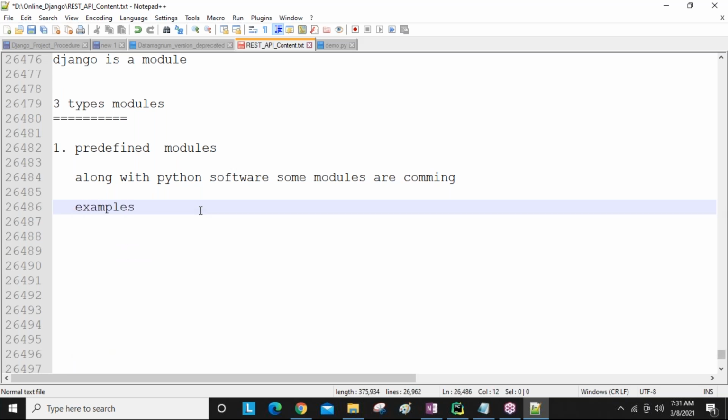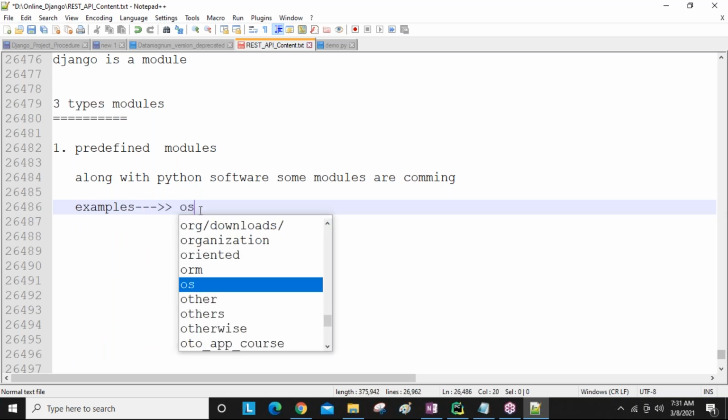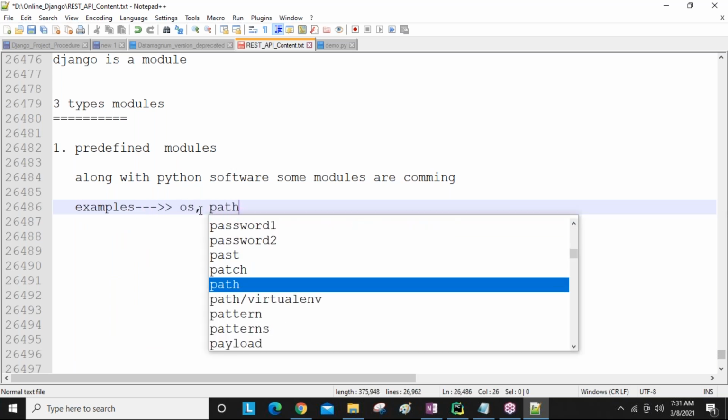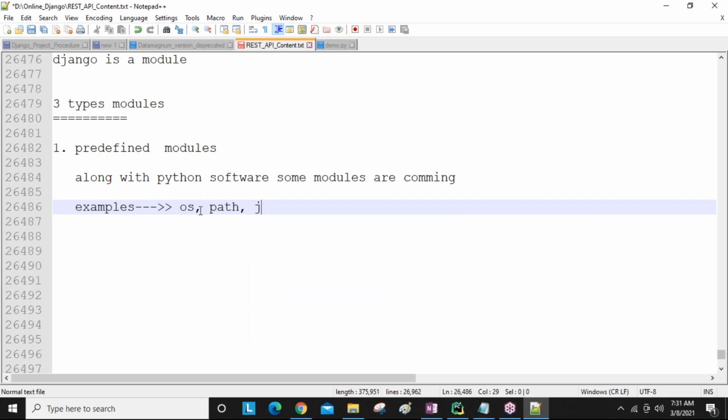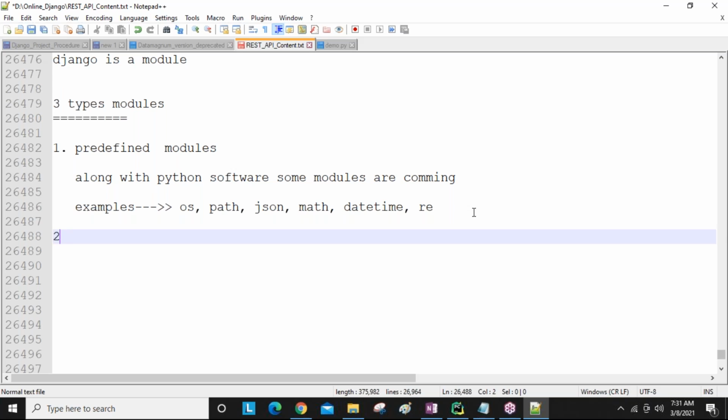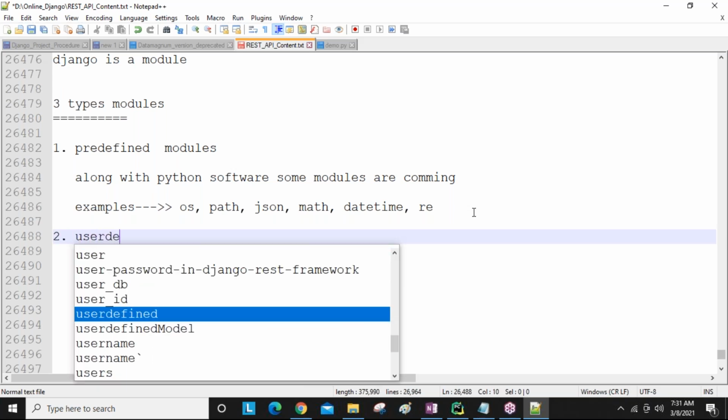Okay, so for examples of predefined modules, what are available? The os module is there, the path module is there, the json module is there, the math module is there, the datetime module is there, guys. The Python re regular expression module is there. Like n number of modules there. These all are coming along with the software only. Whenever we require, we can use particular modules.